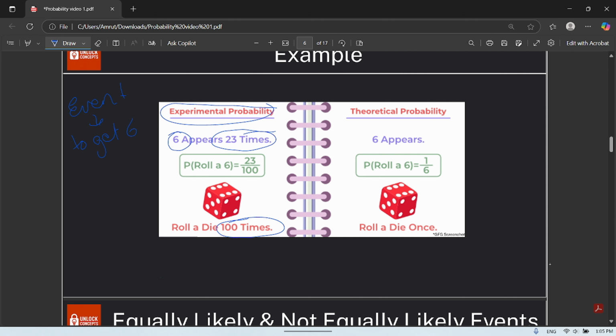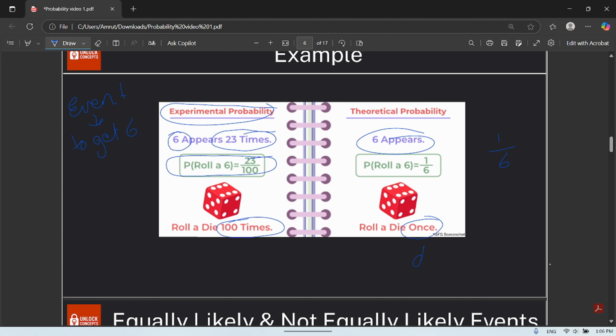How many times did we roll a die? 100 times. How many times did we get 6? 23 times. Therefore the probability is 23 by 100. Now let's come to theoretical probability. Find the probability that if we roll a die once, we get 6, the same event. So it is 1 by 6.